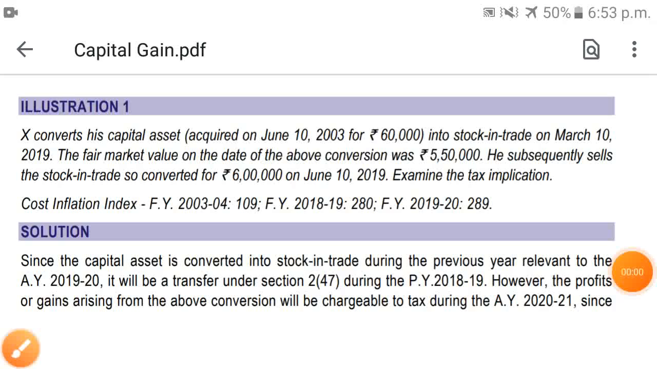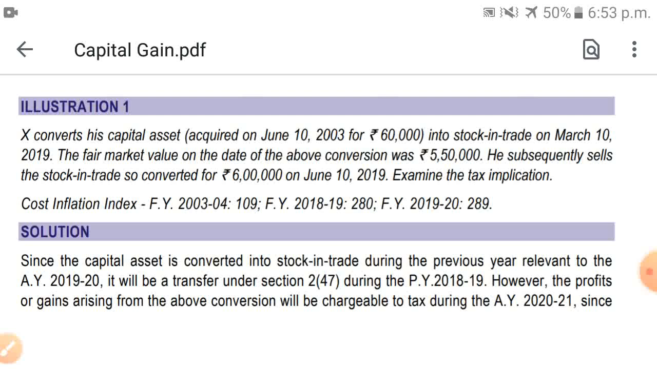Hey everyone, I'm back with a video on another chapter, which is capital gain. In this part I will be covering only 11 illustrations out of 25, and the remaining I will be covering in my part 2 video of capital gain. The exercise I will be covering in my third part.